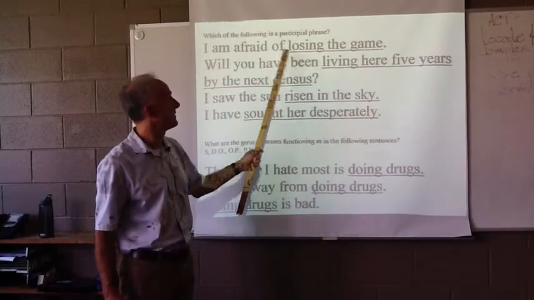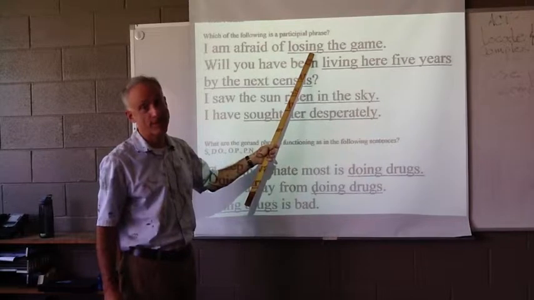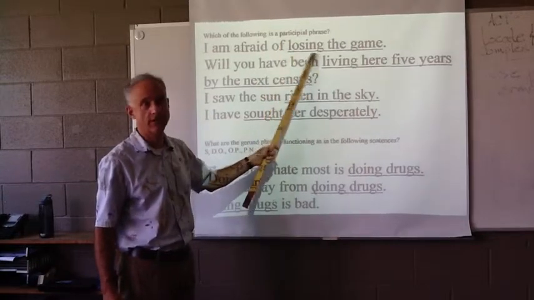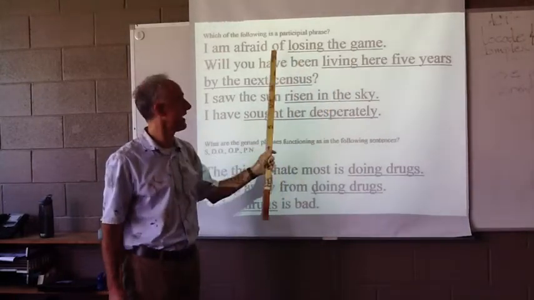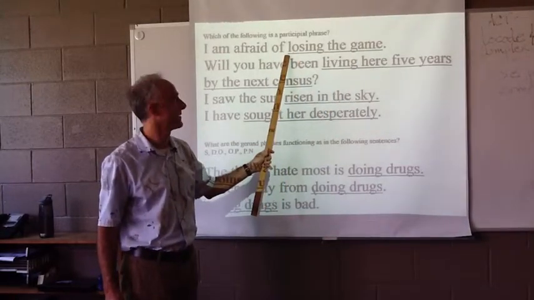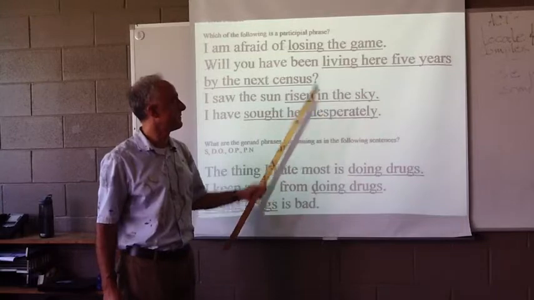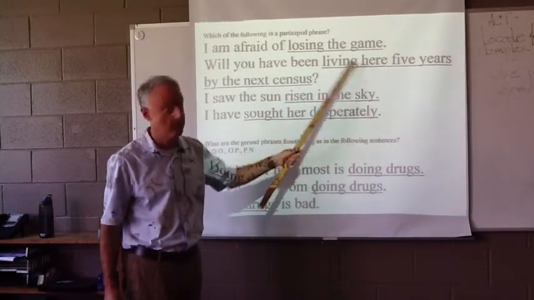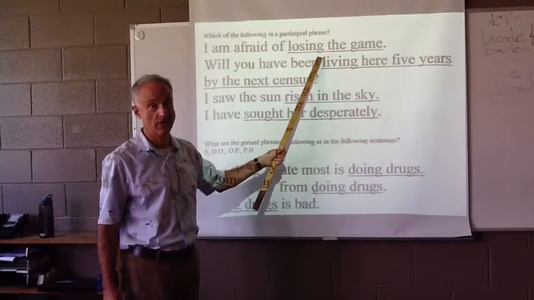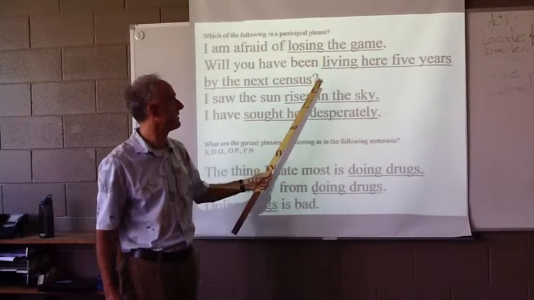What are these? Well, if it's not a participle, it's a gerund. It's the object of the preposition. This gerund phrase is the object of that preposition. Right? And so we have a preposition. What follows it? An object. Nouns are objects. This is a gerund then, because it's not acting like an adjective.